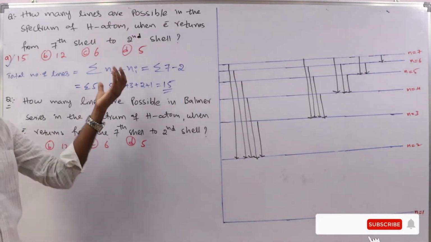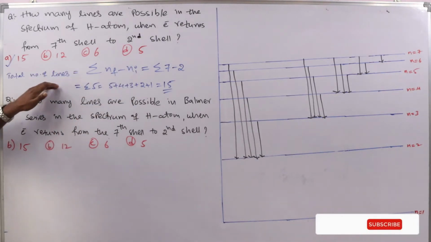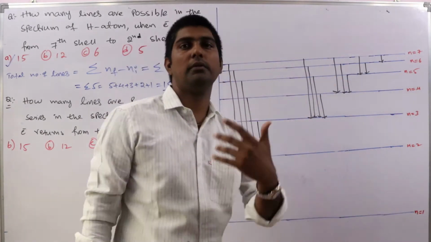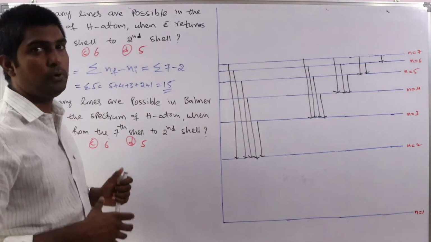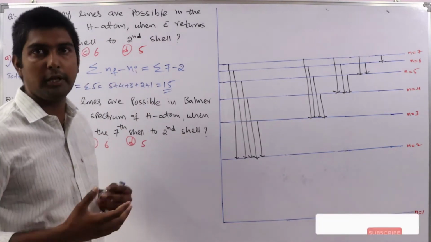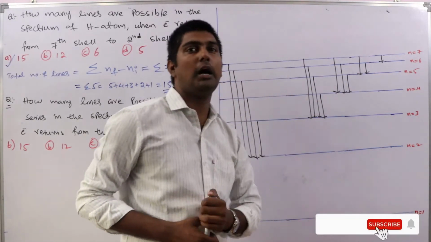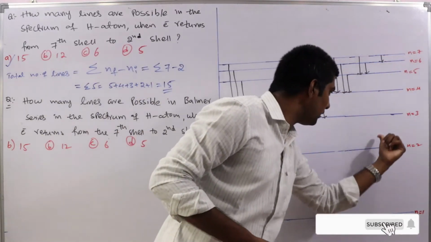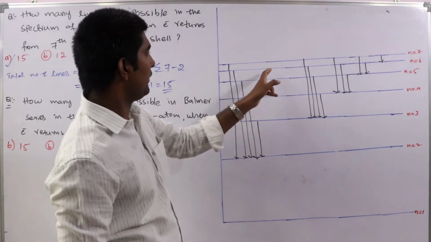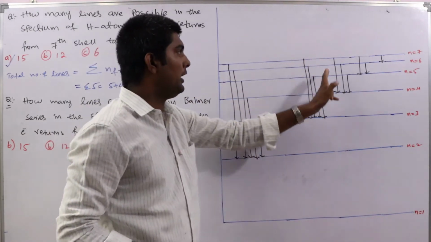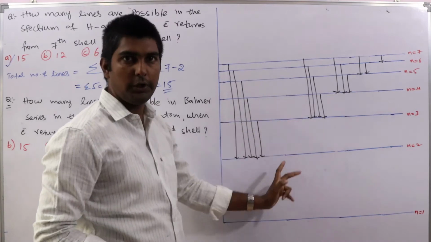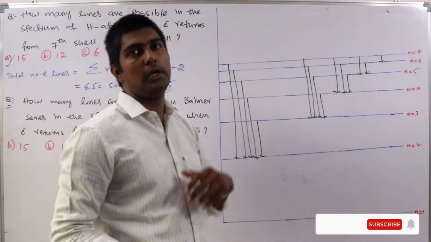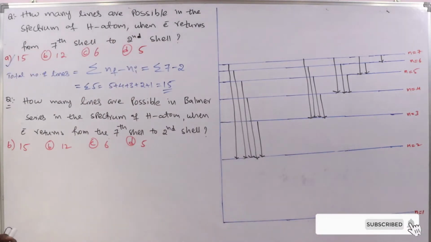If you are able to remember the formula, this is the best one. We get the answer within 2 steps. If you want to draw this, it will consume more time. Suppose you don't remember this formula, you can solve in this way also. First 7 to 2 from higher to all the lower energy levels, and then 6 to 2, 5 to 2, 4 to 2, 3 to 2, like that, 7 to 3, 6 to 3, 5 to 3, 4 to 3. In that way we get the lines, right?